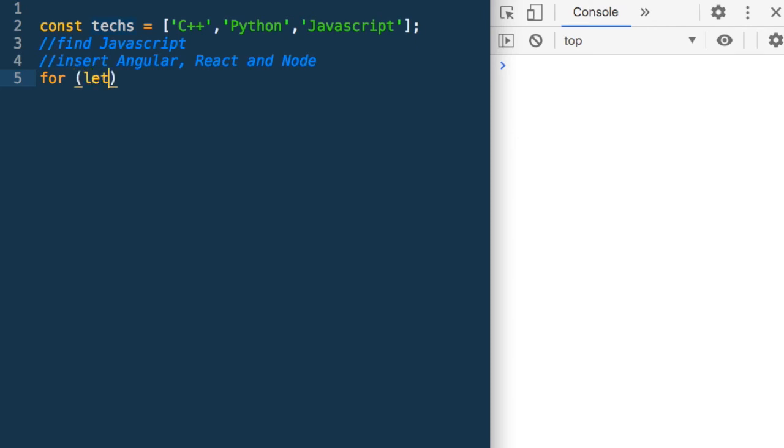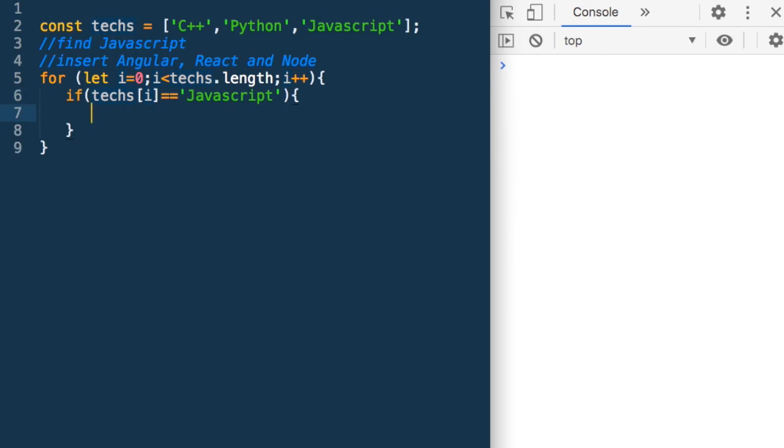So we can say for let i is equal to 0, i less than text.length, i++. And then what can we say? If text[i] equals JavaScript. So we'll do this comparison. Now we have found the location. So what do we need to do? We need to say text.splice. What index do we need to put it at? So insert happens before the index we give. So we should give i plus 1. And we don't want to remove anything, so we'll give a 0.